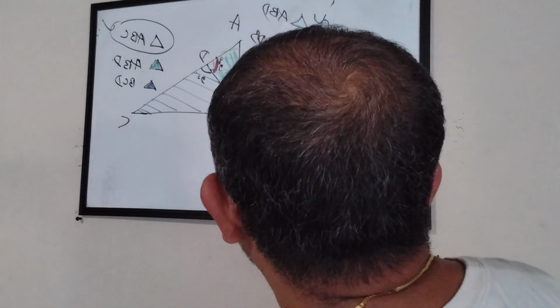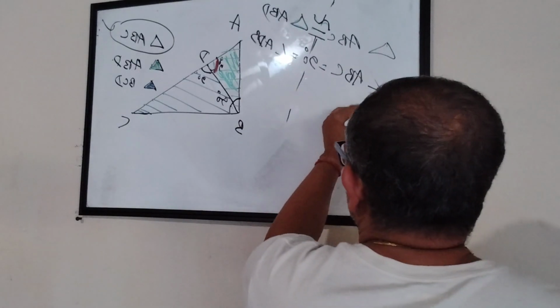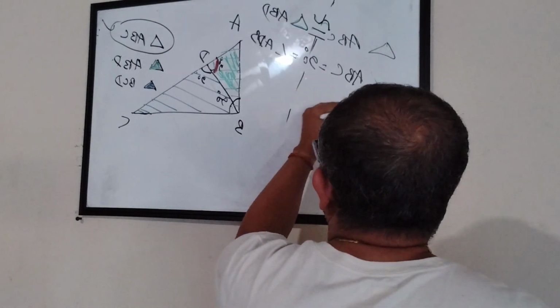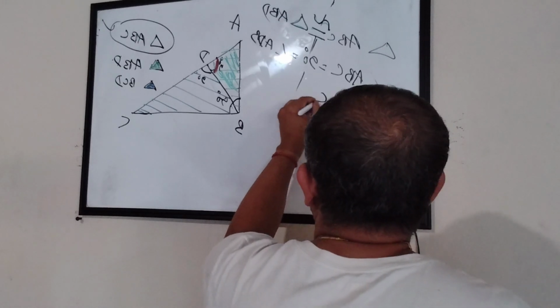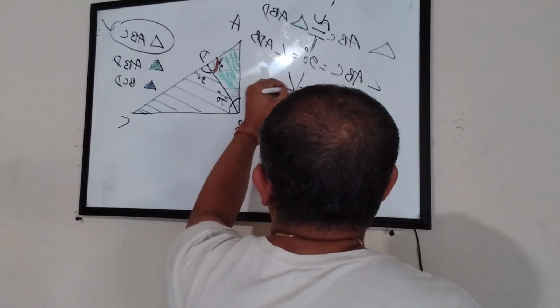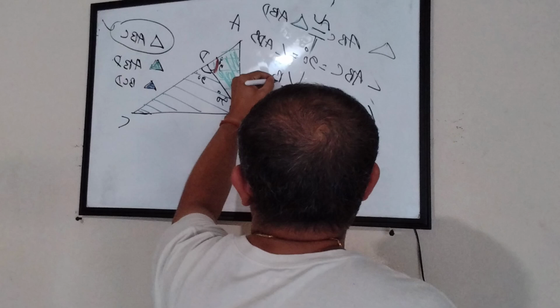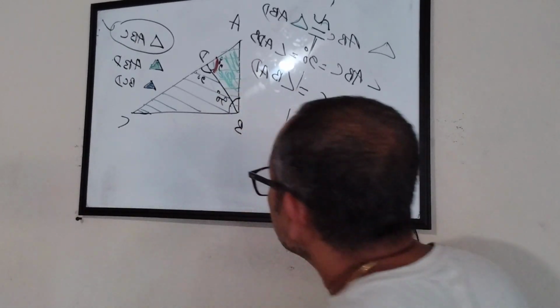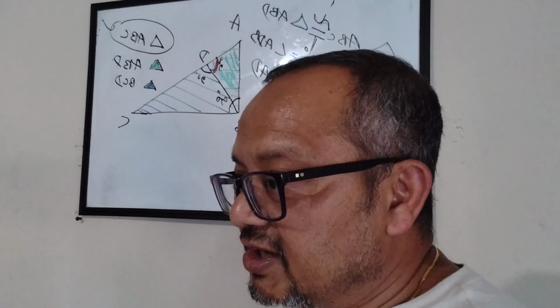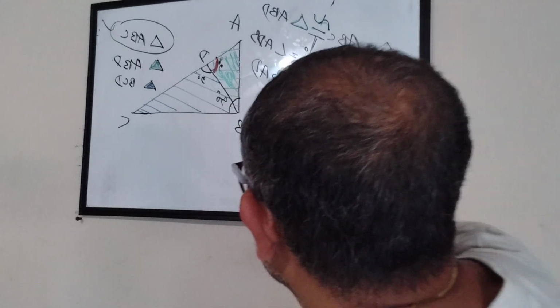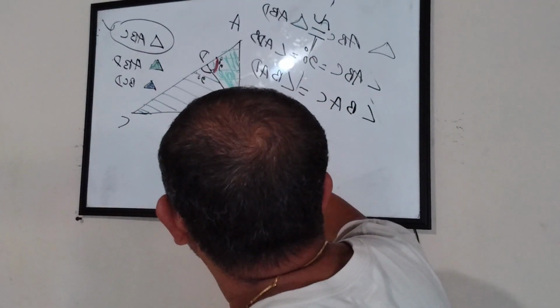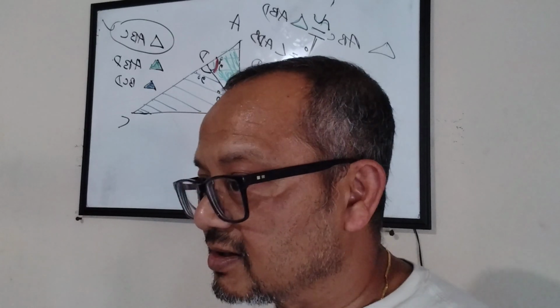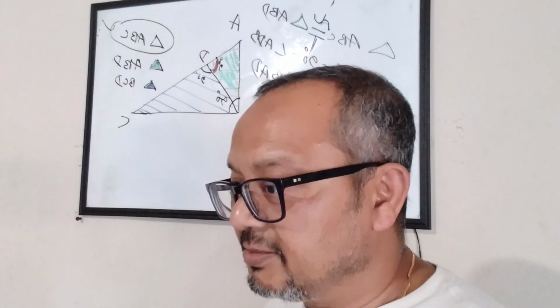Here, angle BAC equals angle BAD. Do you guys agree? Angle BAC and angle BAD both are the same angle. Yeah? They do.